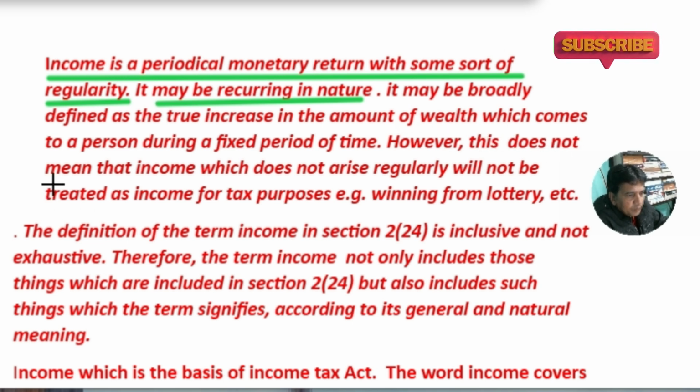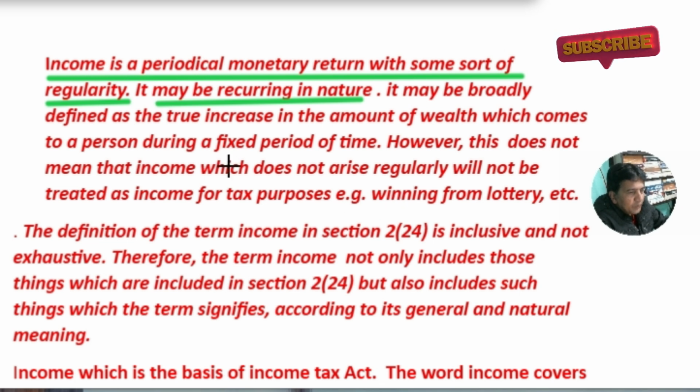However, this does not mean that income which does not arise regularly will not be treated as income for tax purposes. For example, winnings from lottery, card games, betting and gambling are casual incomes, having no regularity. Such income received by an assessee or recipient is also considered as income and chargeable to tax.